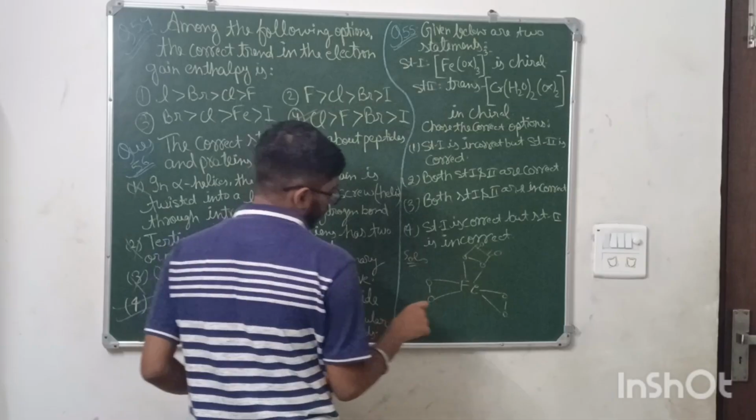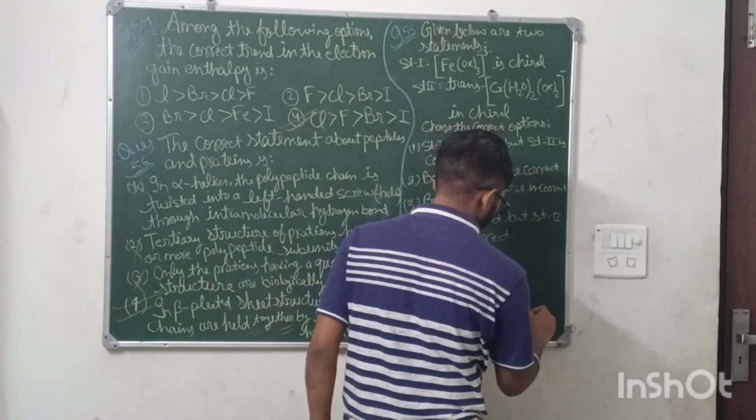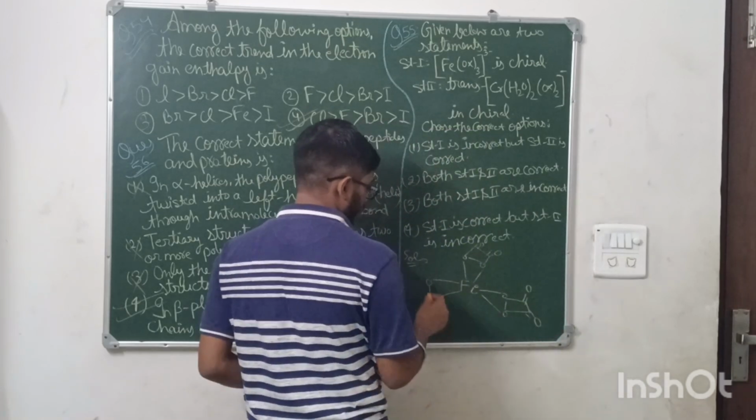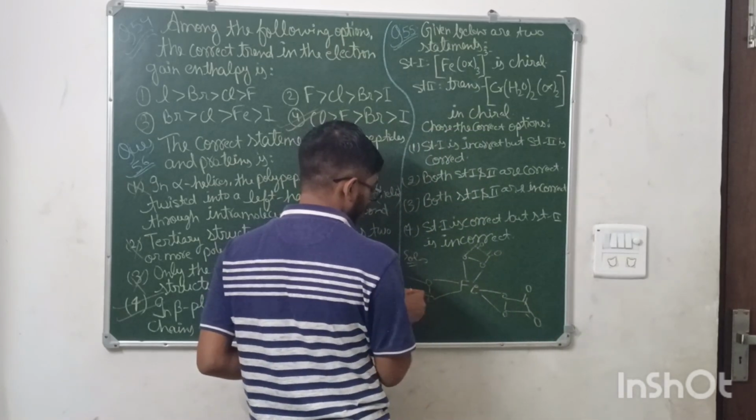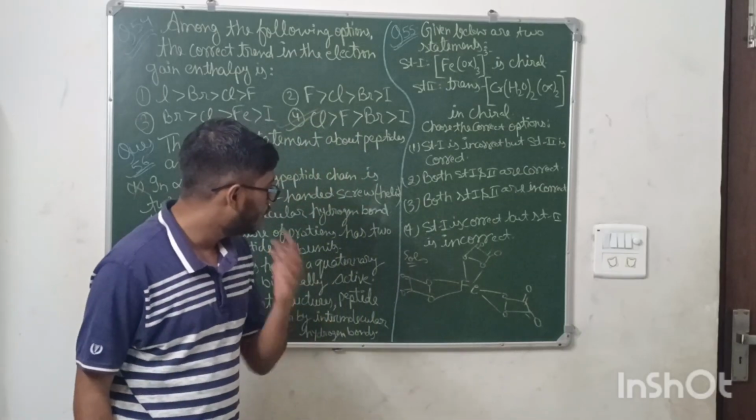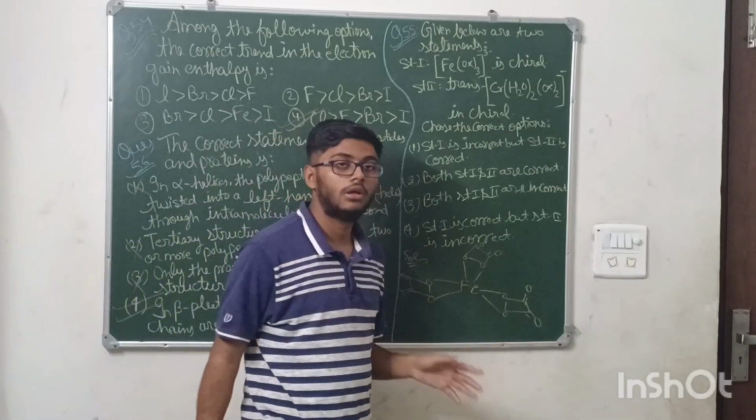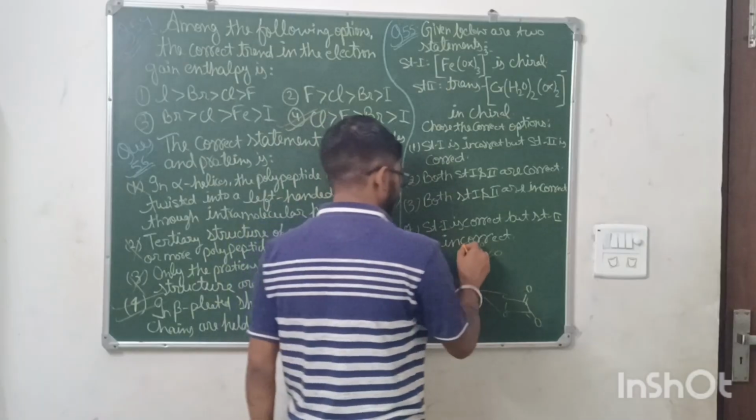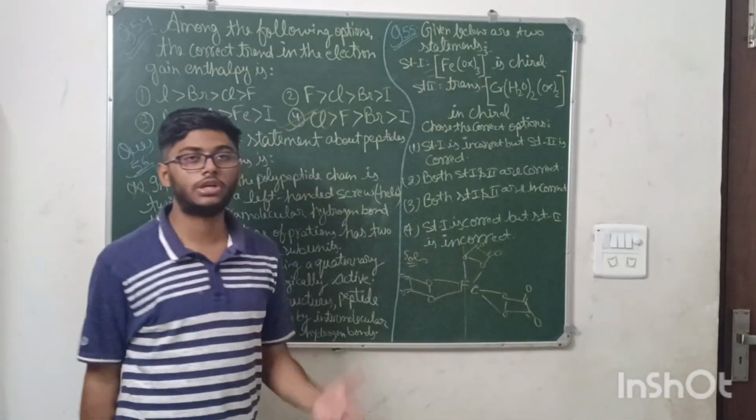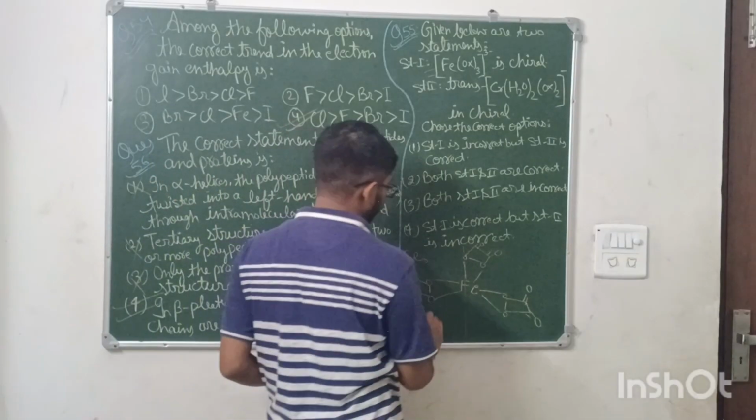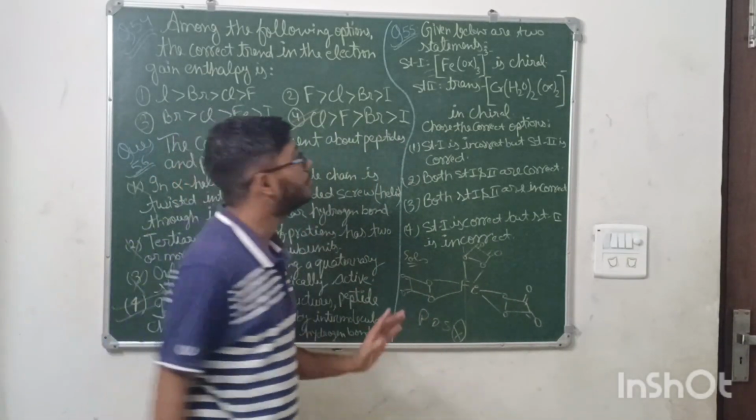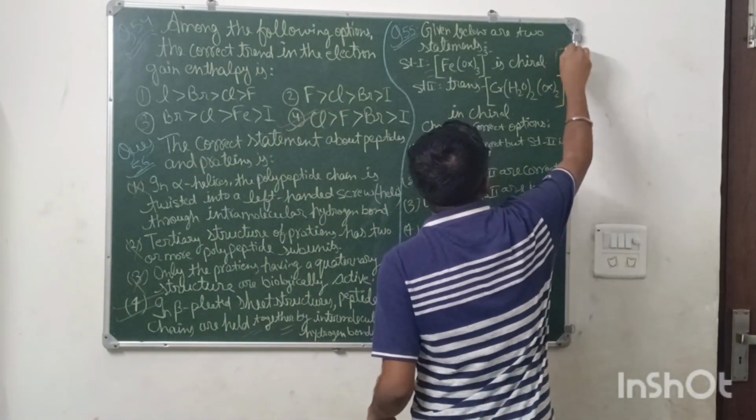Double bond O, and here double bond O. So if I see, then in the ferrioxalate ion, the plane of symmetry does not exist. If the plane of symmetry is not there, it means this is not a chiral atom. So the first statement is false.